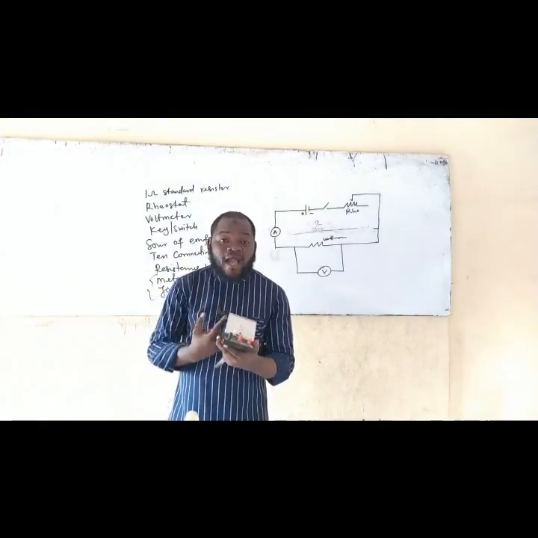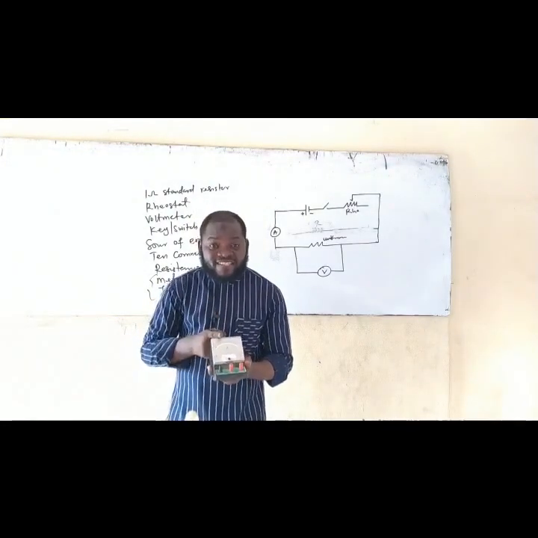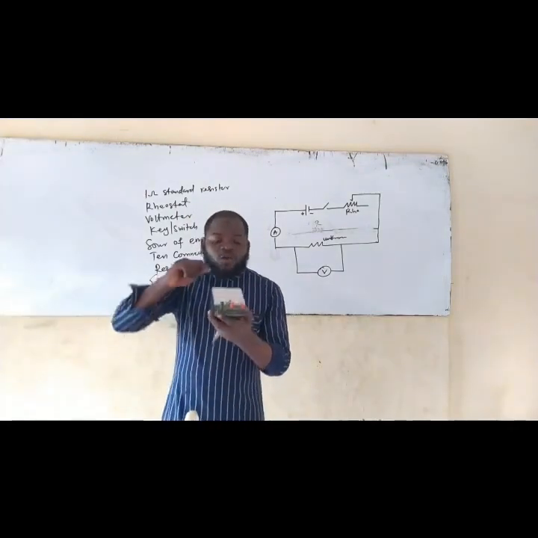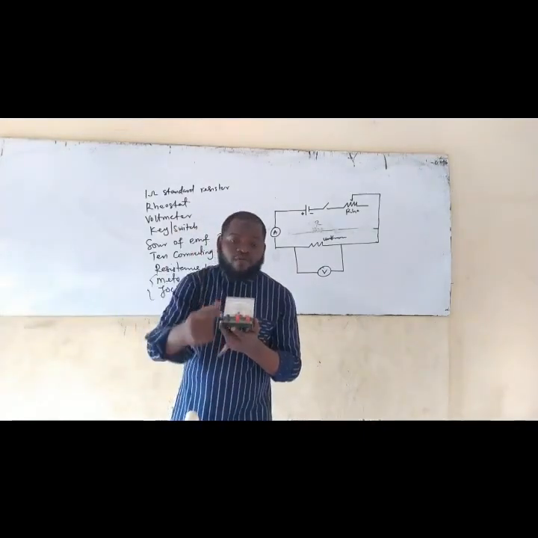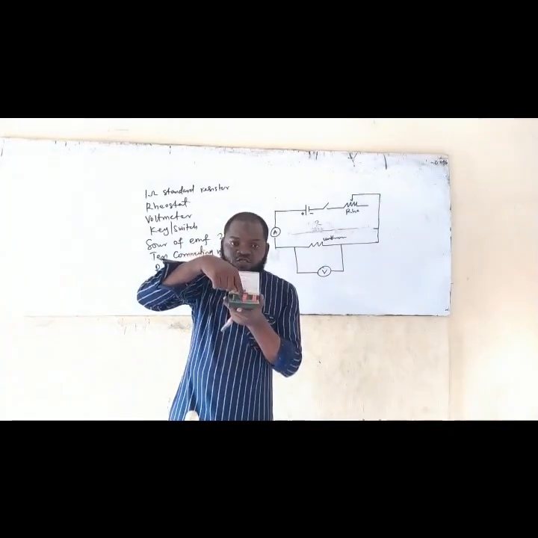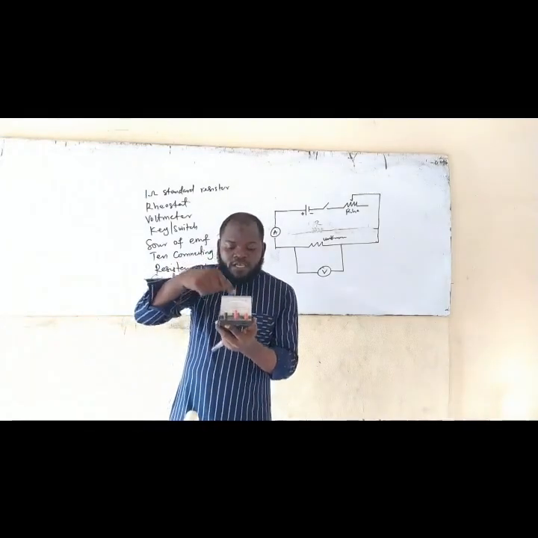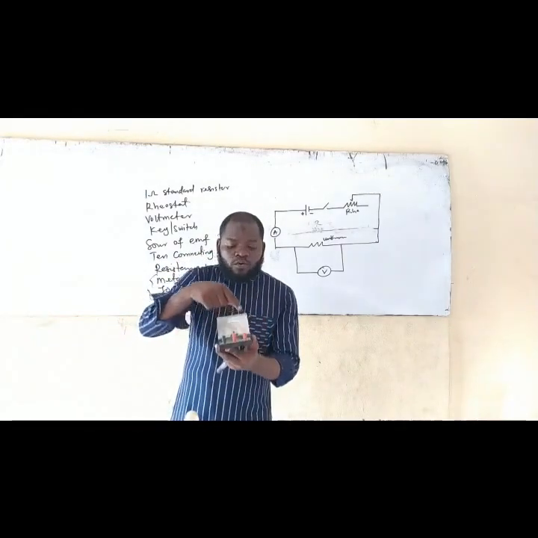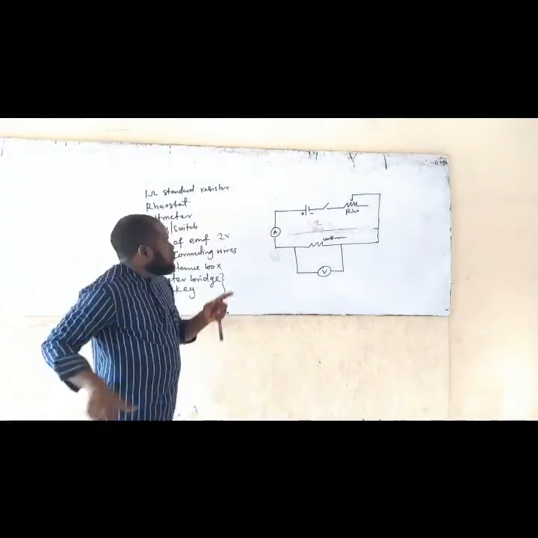So it means you need an ammeter that can read just 3 ampere. You need an ammeter that can read 3 ampere. So if you are using this kind of ammeter that can read 3 and can also read 5, all you need to do is to connect your positive pole to this first one, marked 3. Am I making sense now? So the reading at the top is for this one. The reading below is for this one. Is that taken now? So you connect the positive pole to this side.